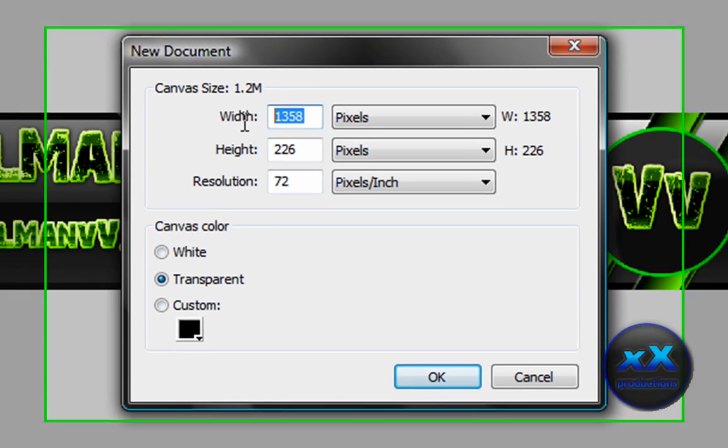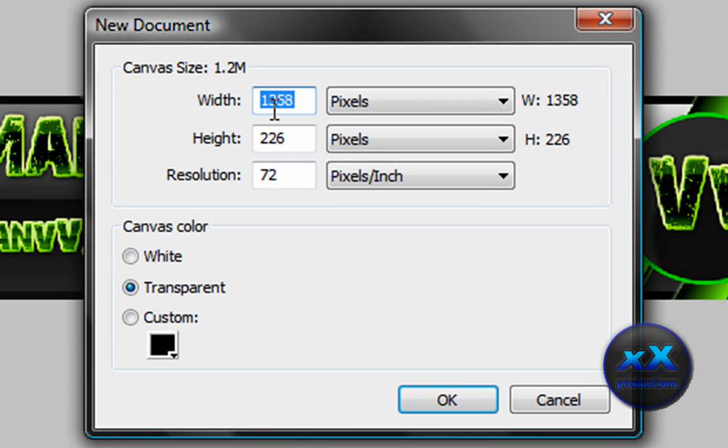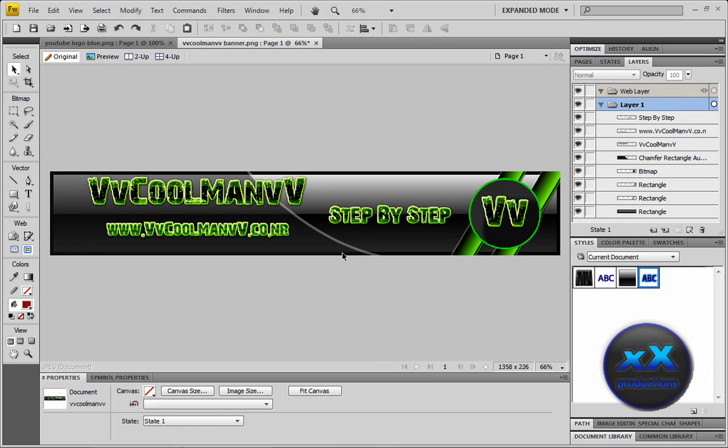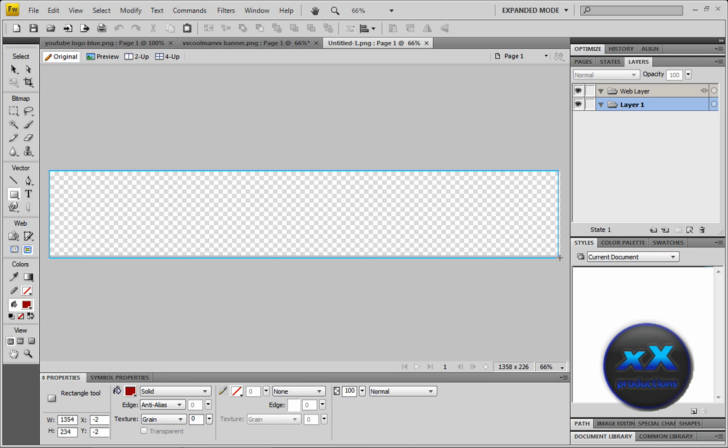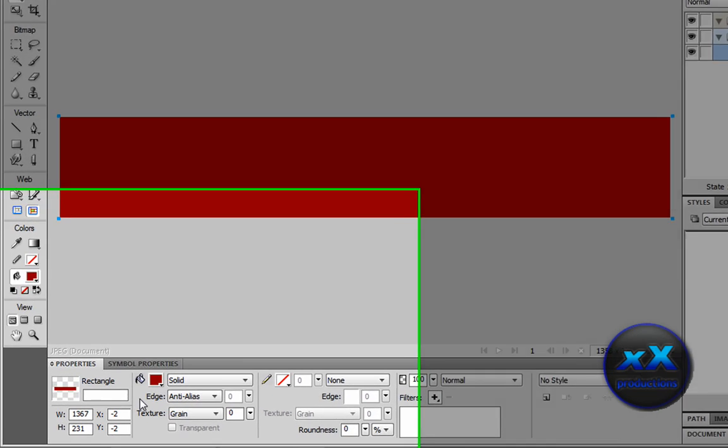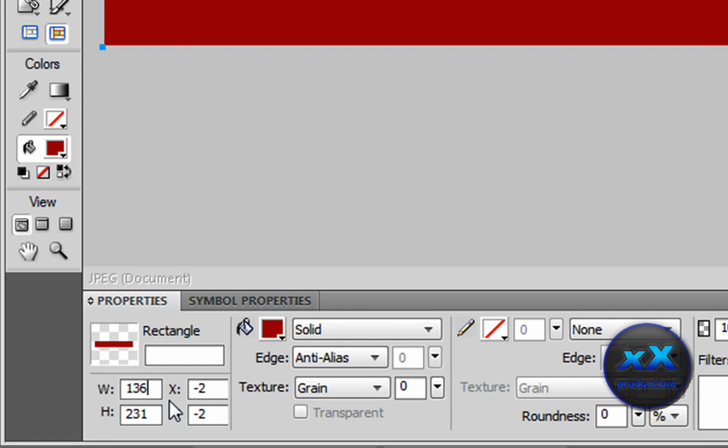Take down these settings, so width 1358 pixels and the height 226 pixels, resolution 72, and make sure it's transparent, and OK. Now you should get something like this. Get the rectangle tool and just drag it across. Now we're going to edit it down here, so it's 1358, 260 and 0.